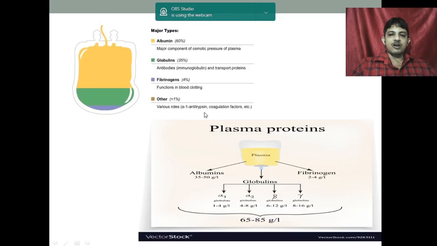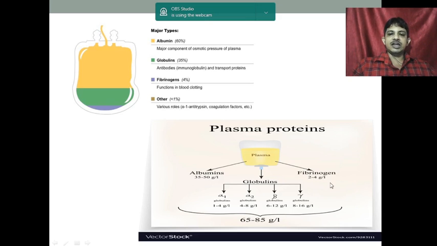Now, the major proteins present in the plasma are, first, albumin, which is almost 60%, clear, 60%. Albumin is the major component of the osmotic pressure of the plasma. Next is globulin, which includes antibodies, immunoglobulins, and it is also a transport protein.